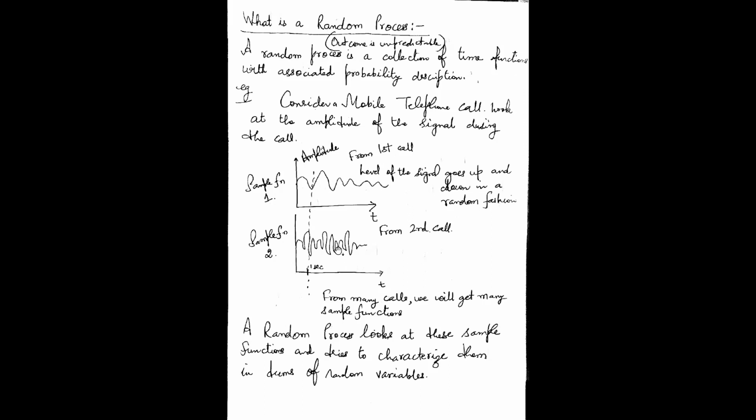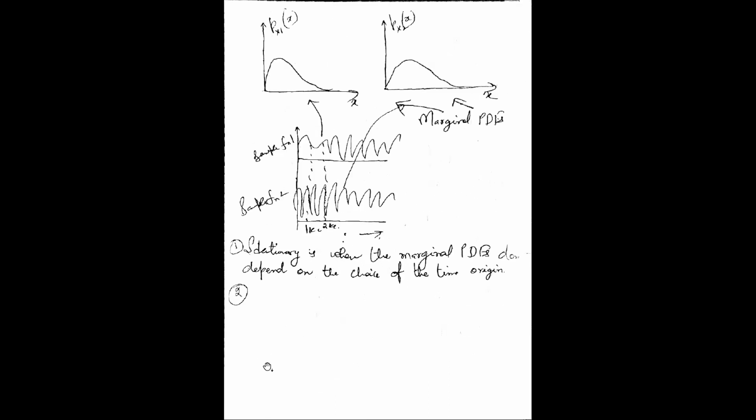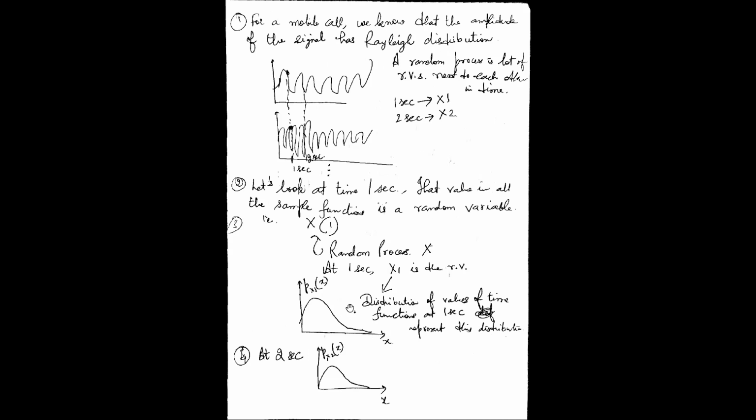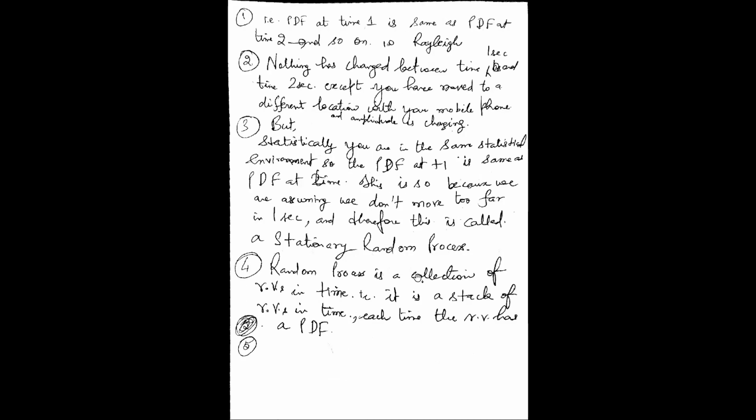So a random process tries to characterize these random variables. A random process is a collection of random variables in time. That is, it is a stack of random variables in time. Each time the random variable has a PDF, probability distribution function.